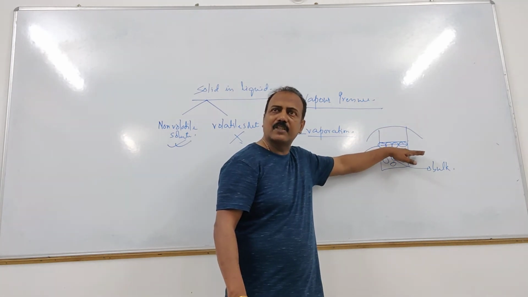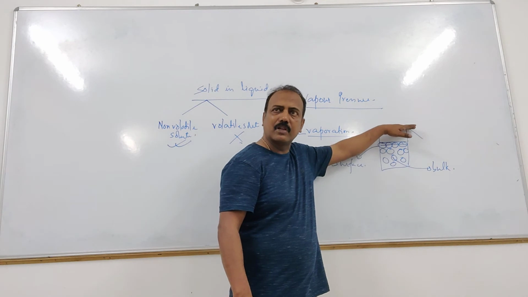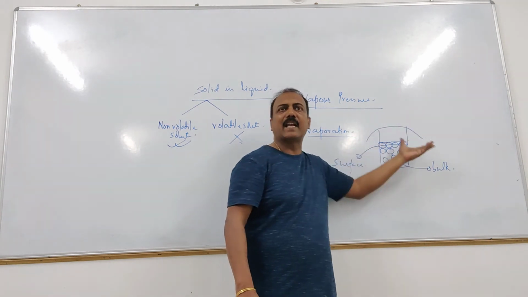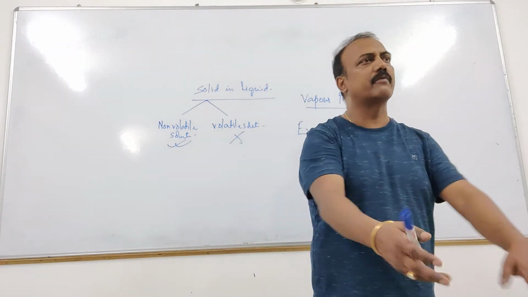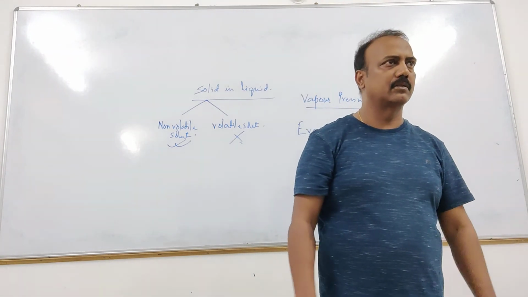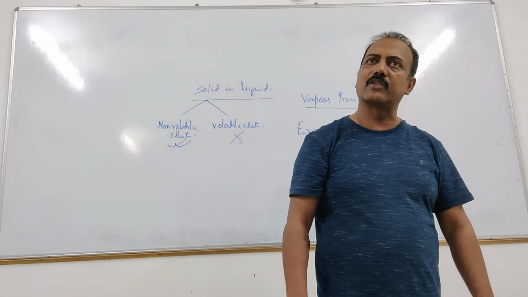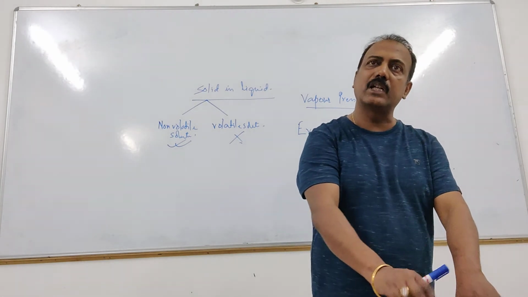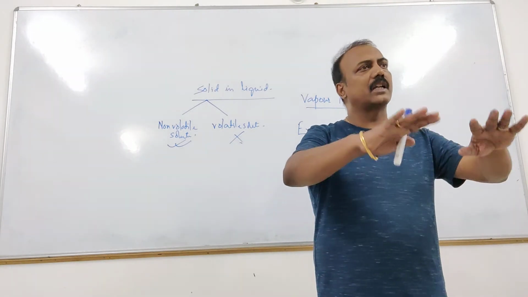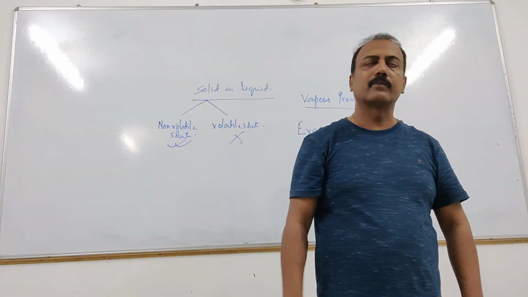Then the next surface is exposed, next surface is converted into gas, and so on. And it can happen at any temperature. If you keep some water today here, tomorrow you will see there is no water, because evaporation takes place. But if you keep some more water, you will see a lesser amount of water is there, but still some water is there. Means it started, but it did not end.